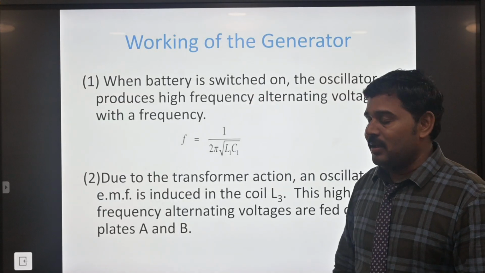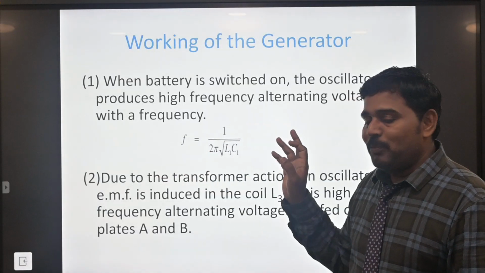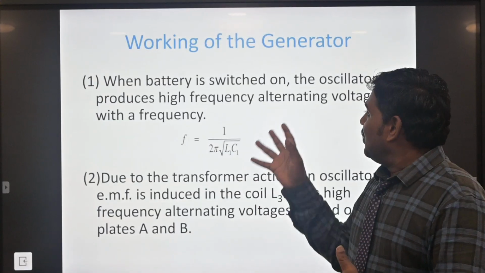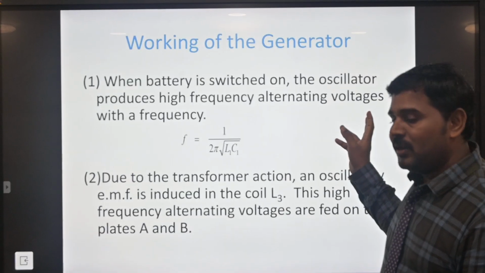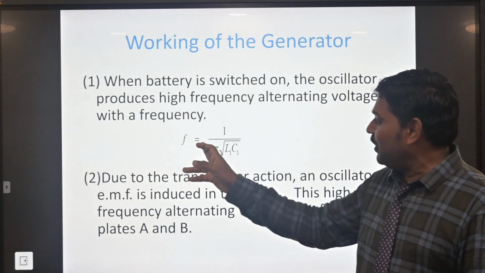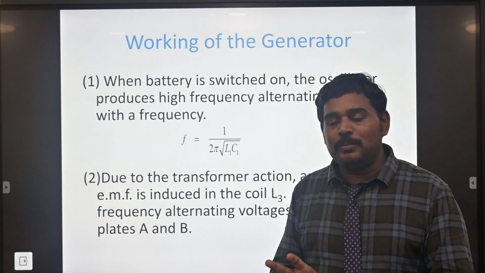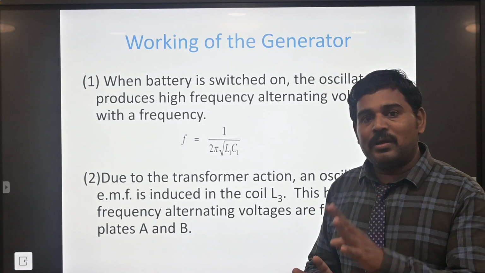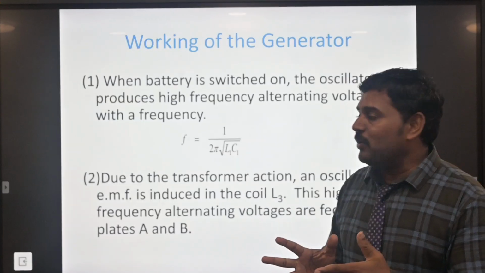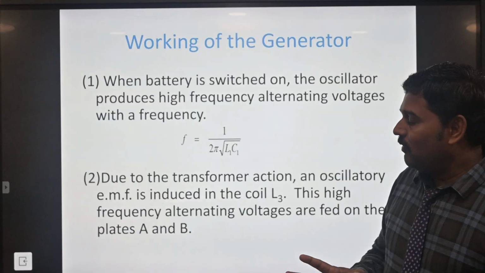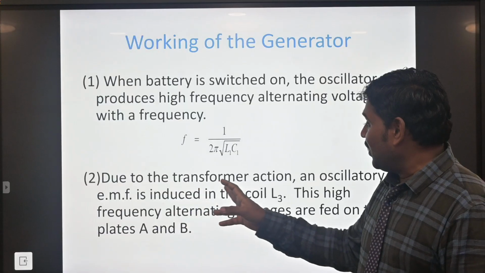The working of the generator: the battery is switched on. It produces a high frequency alternating EMF, or alternating voltage, with the frequency f equal to 1 by 2 pi root of L1 into C1. L1 is the primary coil, connected in parallel to the capacitor C1. So there is a high frequency alternating voltage, and the ranges are separated through the transformer action.